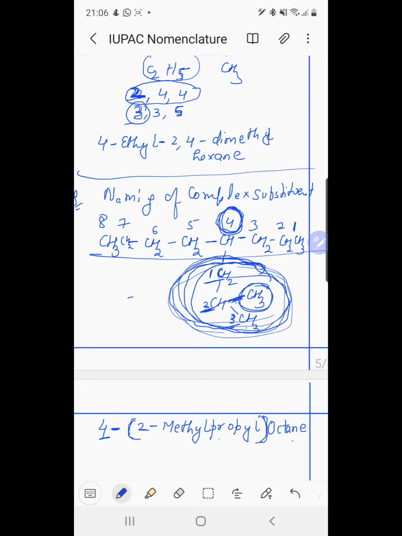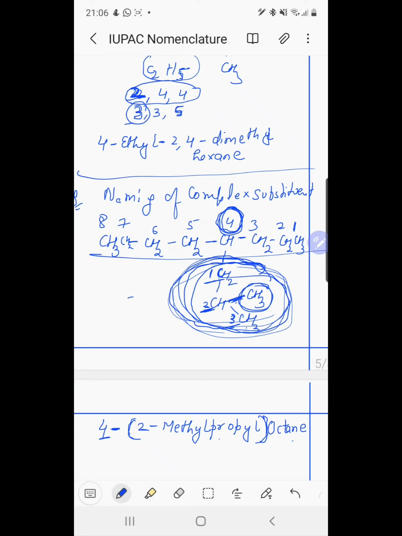Then the numbering of different alkyl groups at equivalent positions. If 2 alkyl groups come in the same positions, then we choose that method in which the alkyl group which comes first in the alphabetical order gets the lowest position. Then the next rule is naming the same alkyl groups at different positions. If we have the same alkyl group at different positions, we specify it by di, tri, tetra according to the number of that alkyl group, specifying the positions, and the positions are separated by commas.